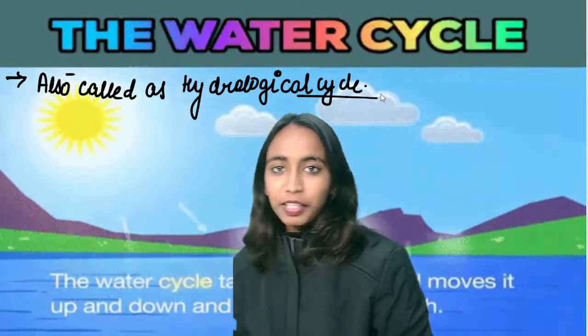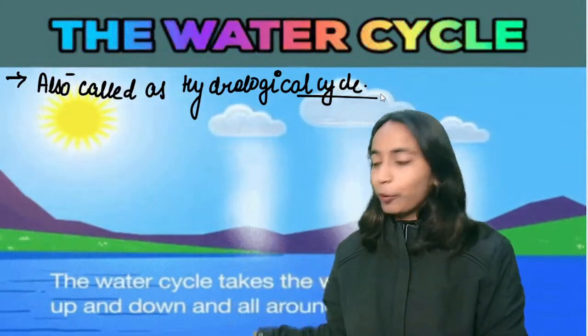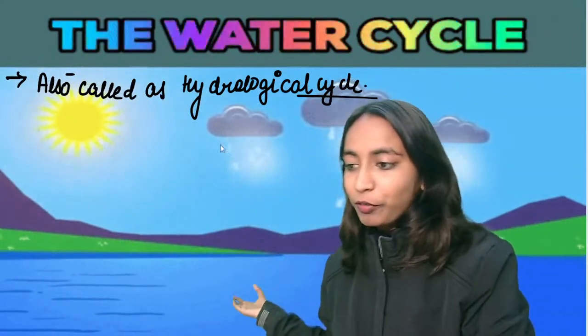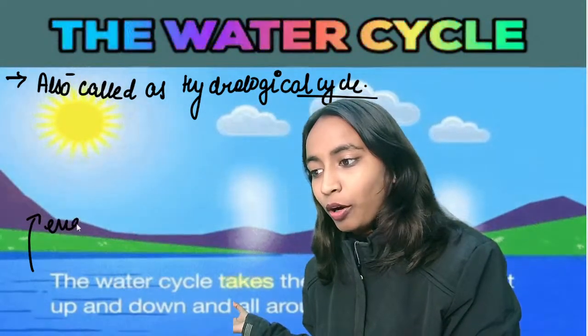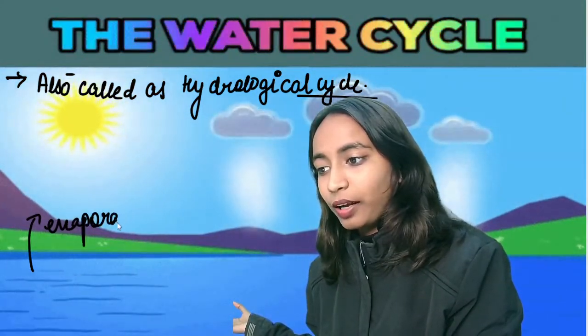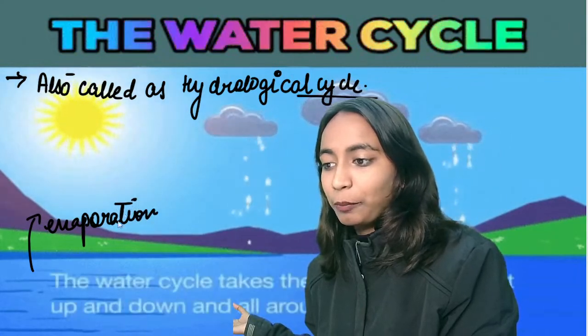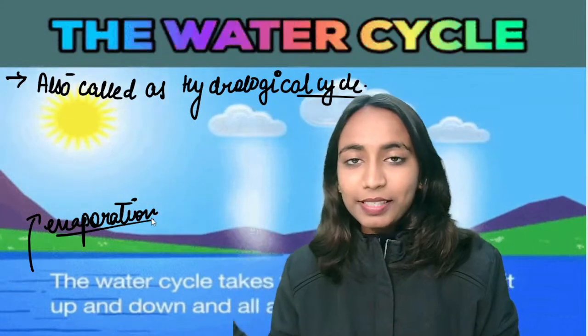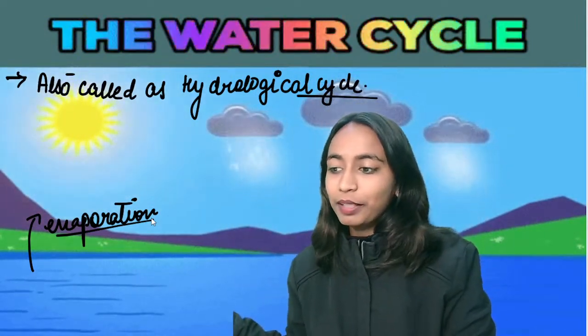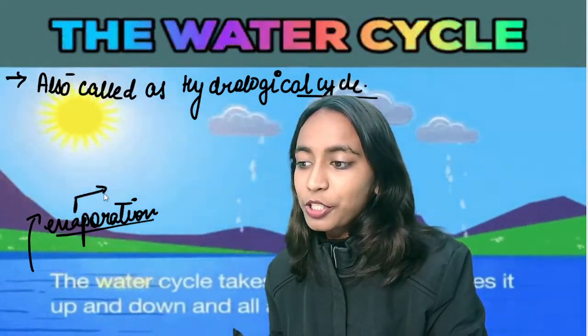You can see a lake is there. From this lake, with the process of evaporation, what is happening? Along with the process of evaporation, the water is going up into the atmosphere. What is evaporation?